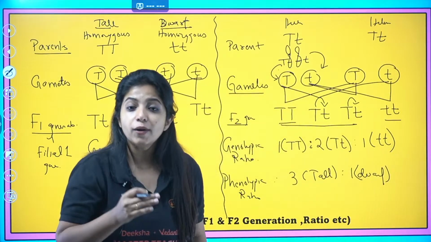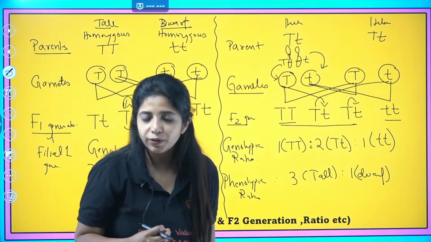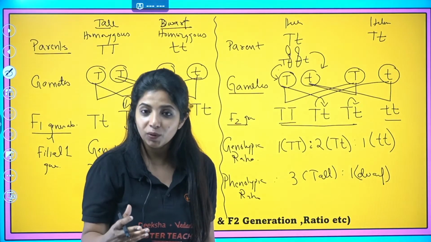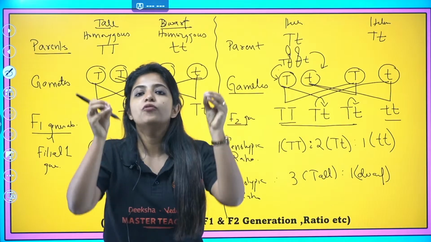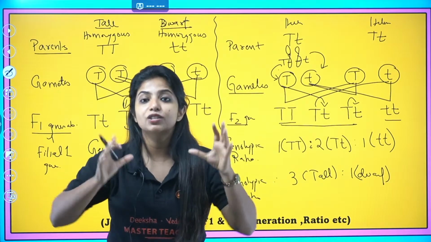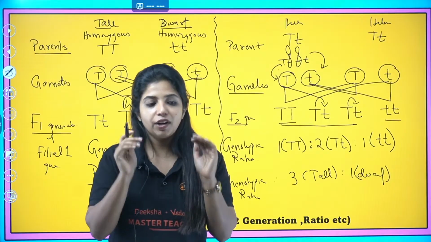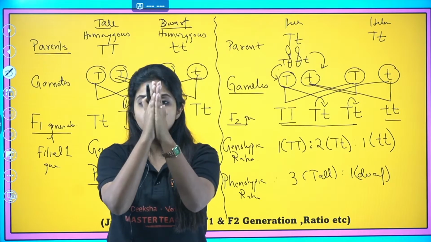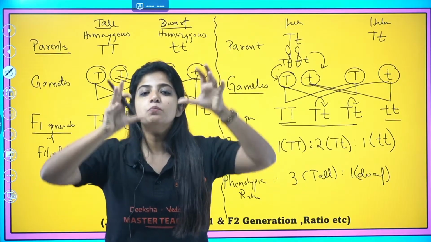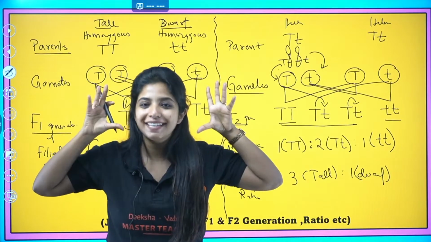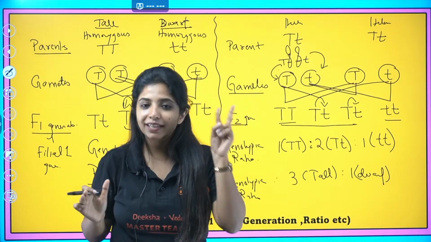So law of segregation says that whenever you are going to form the gamete, there are equal chances for a pair of alleles to separate and move into the gametes. This is law of segregation. It says that whenever you form the gametes, the chromosomes, or basically the pair of factors, are going to segregate or separate and move into each of the gametes. Cool. These are the 2 laws.